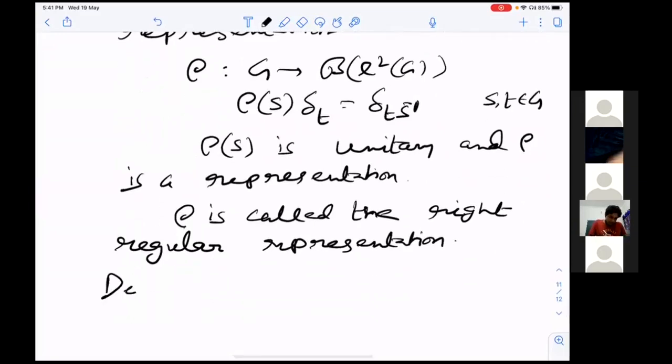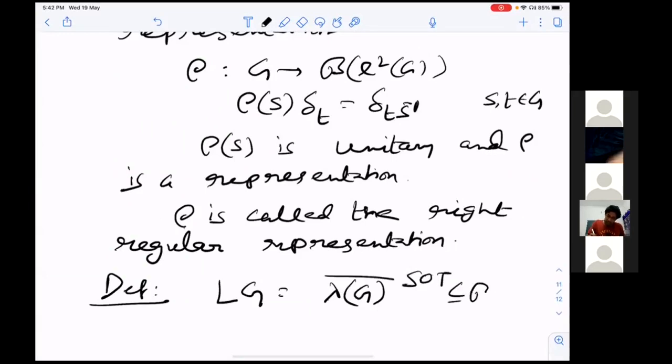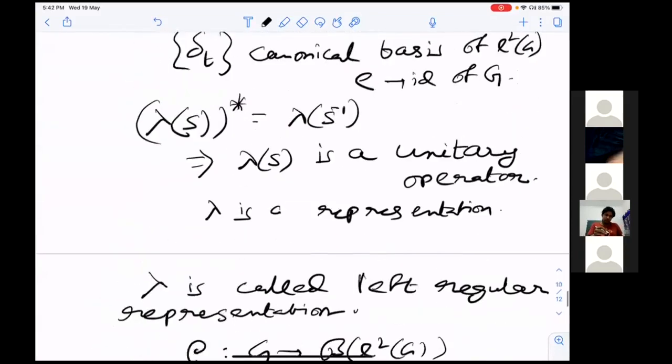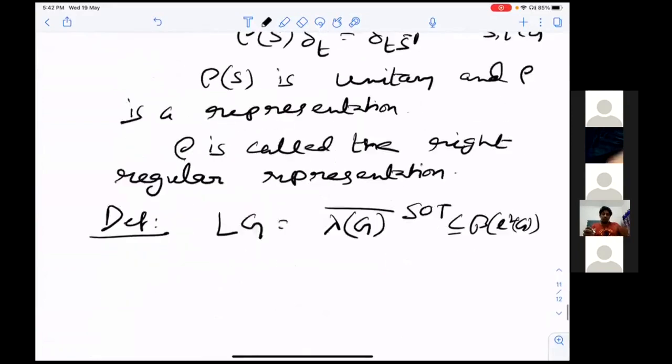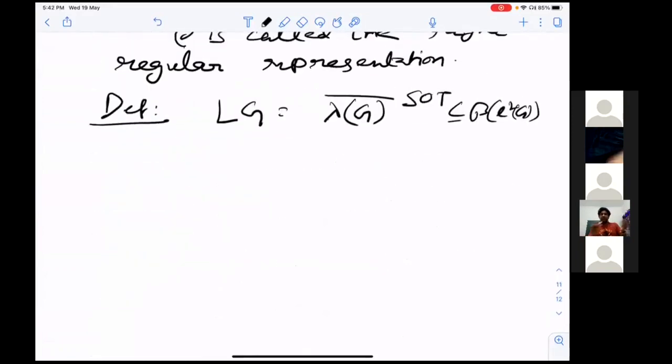Now we define L of G as the closure of lambda of G in the strong operator topology inside B of l2 G. So lambda is a map from G to B of l2 G, and we are taking lambda of G and then taking the closure in the strong operator topology. By the double commutant theorem, this is the same as taking the sigma-WOT or WOT closure.